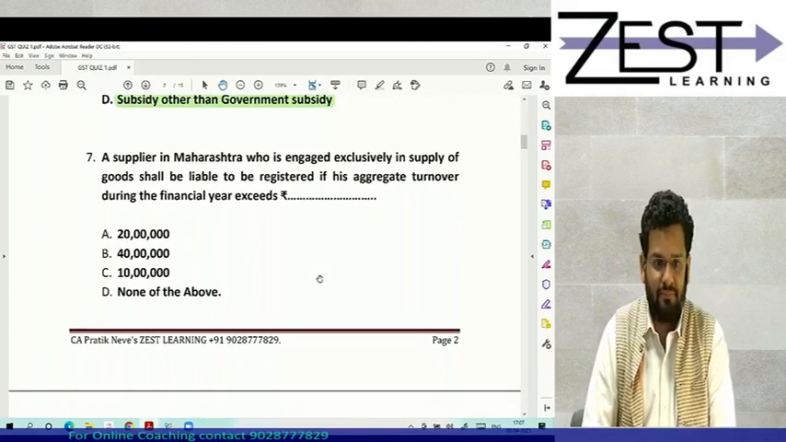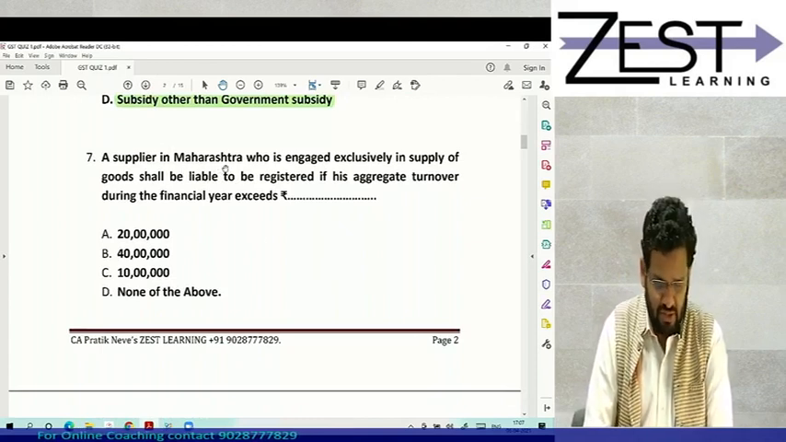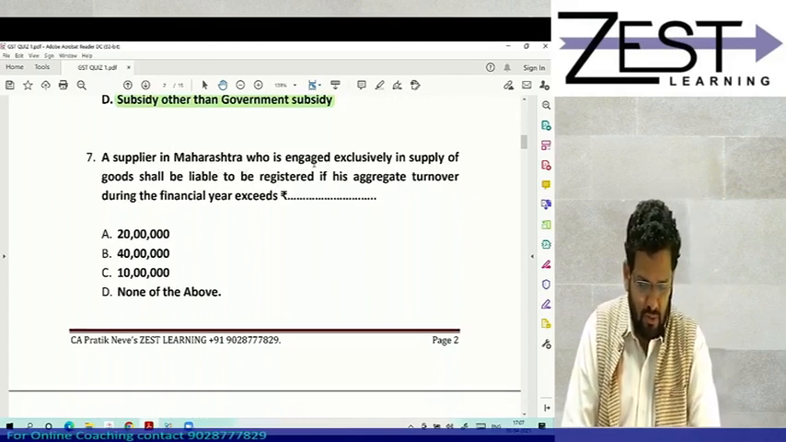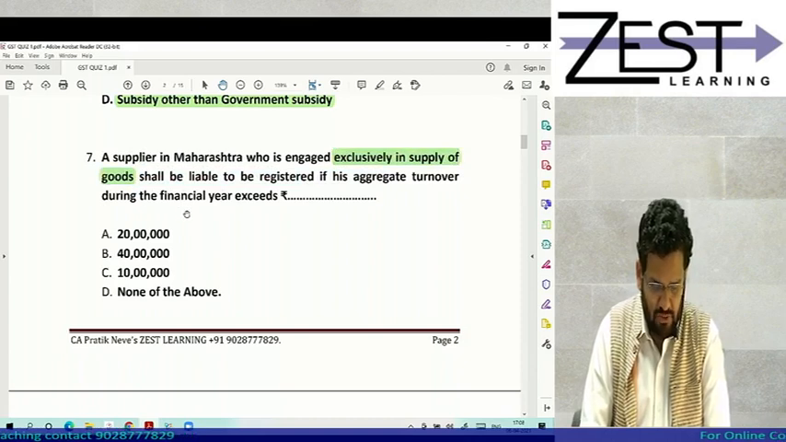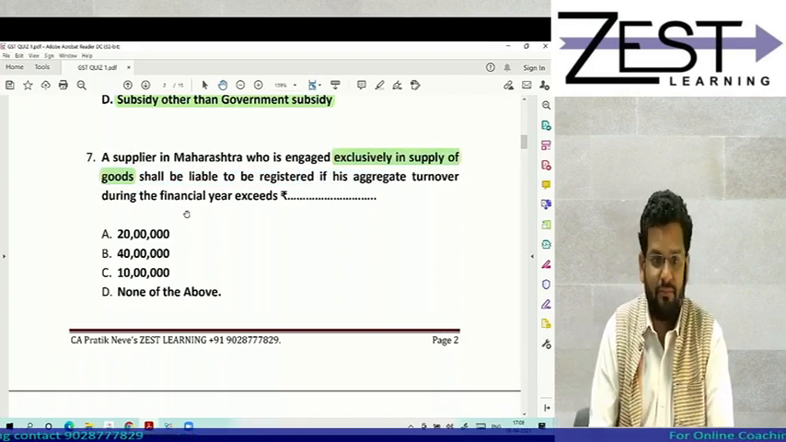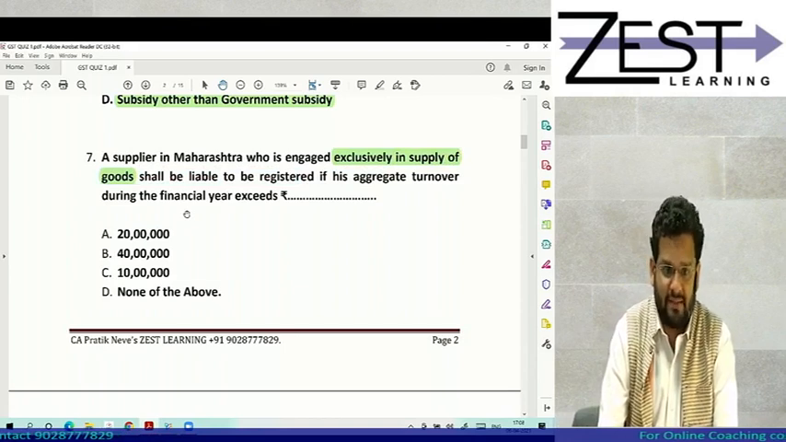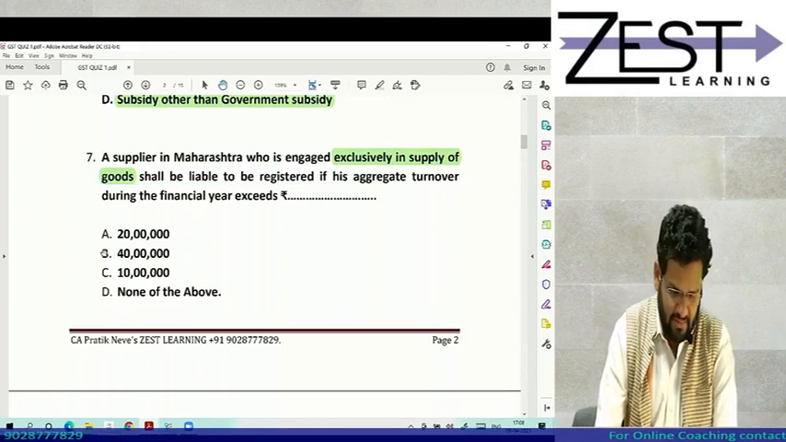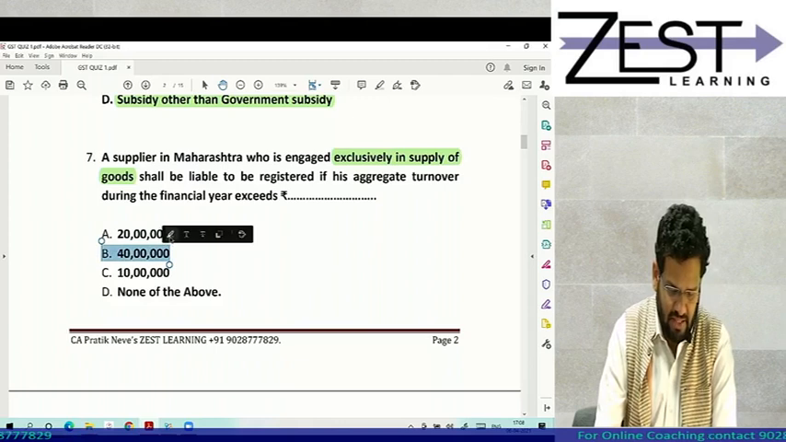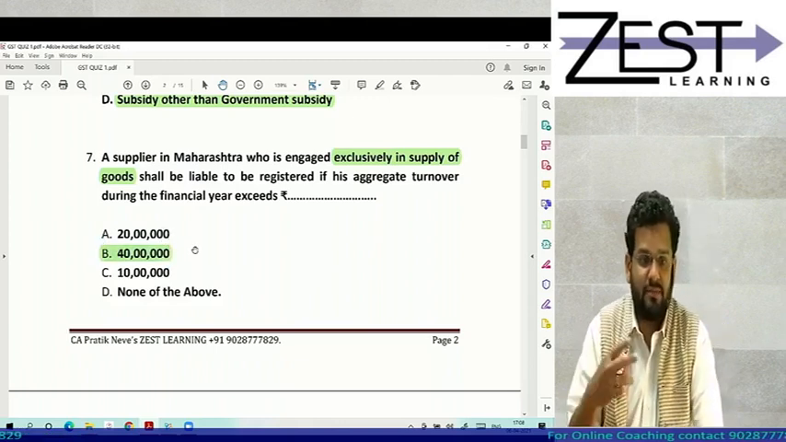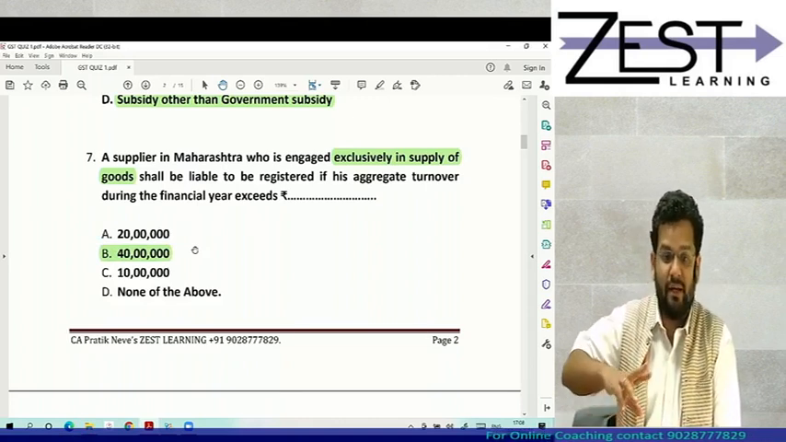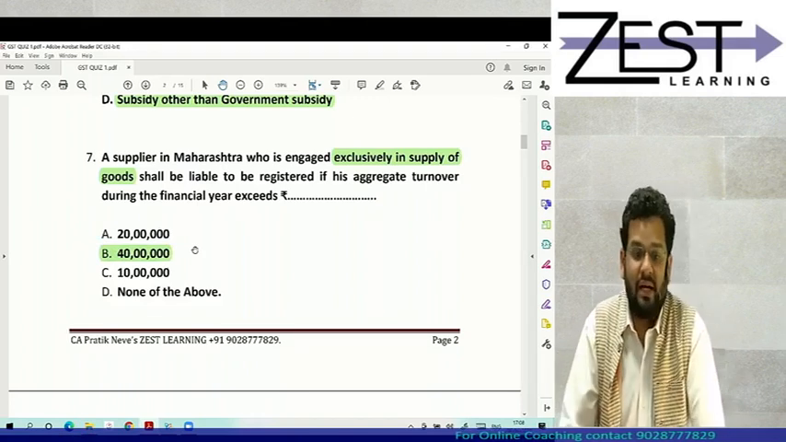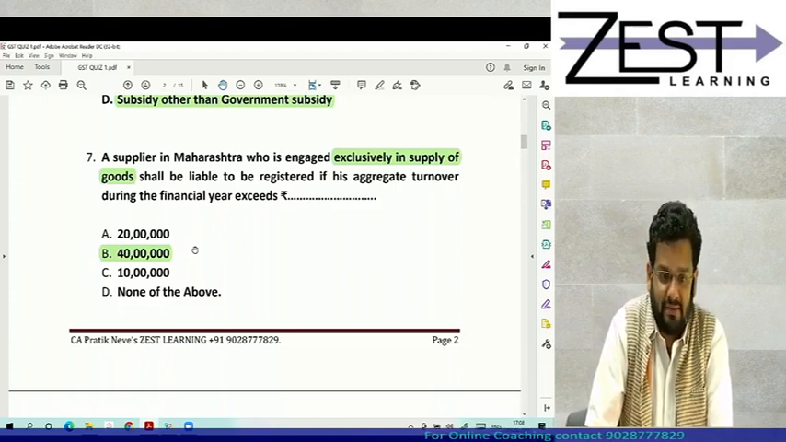Okay, 7th. A supplier in Maharashtra who is engaged exclusively in supply of goods shall be liable to be registered if his aggregate turnover during financial year exceeds rupees 40 lakhs. Why 40 lakhs? See, we have done in tables and charts batch also. We revised this point that for exclusively supplying goods, there is a higher threshold limit of rupees 40 lakhs.